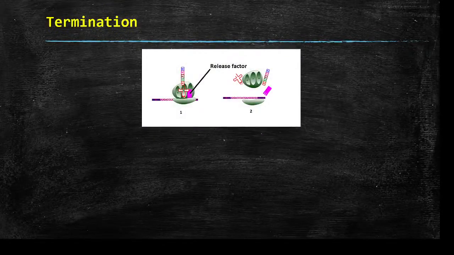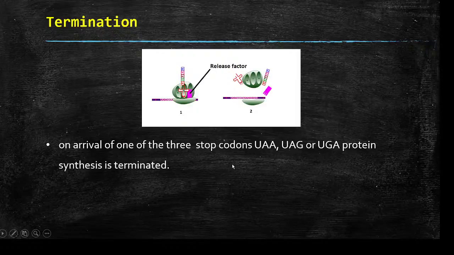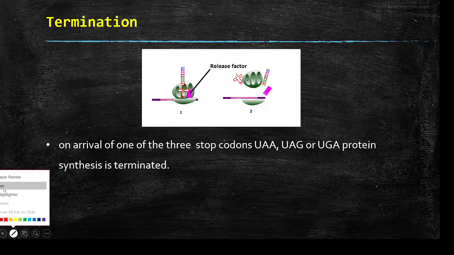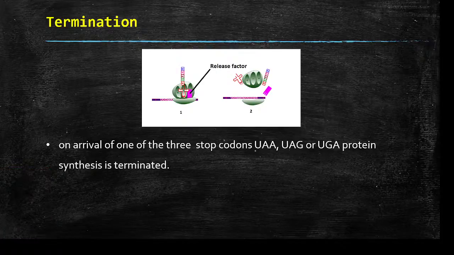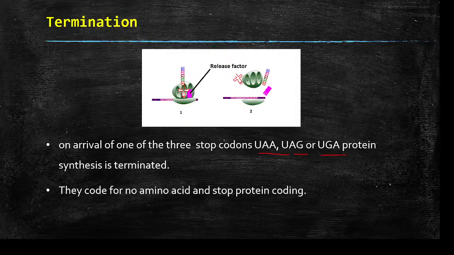Once all the required amino acids are added in sequence to the polypeptide chain, the protein synthesis has to be terminated. Okay, so the termination process begins once the ribosome comes across the stop codon. It can be any one of these: UAA, UAG, or UGA.